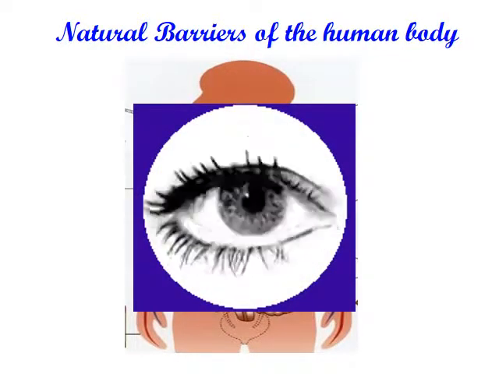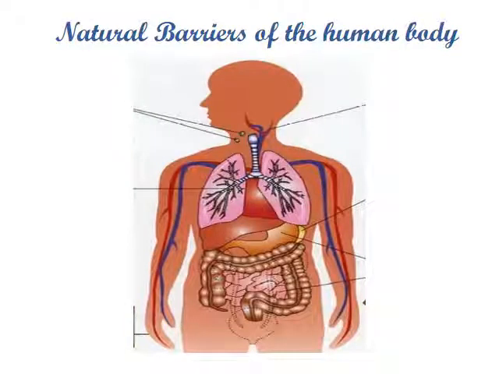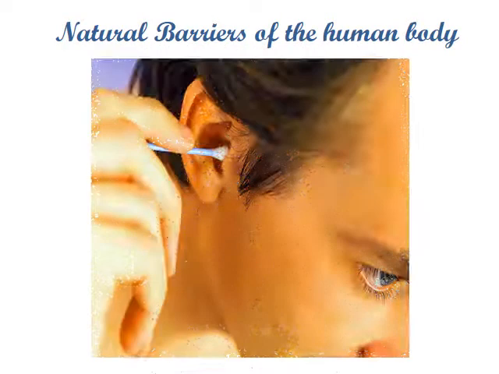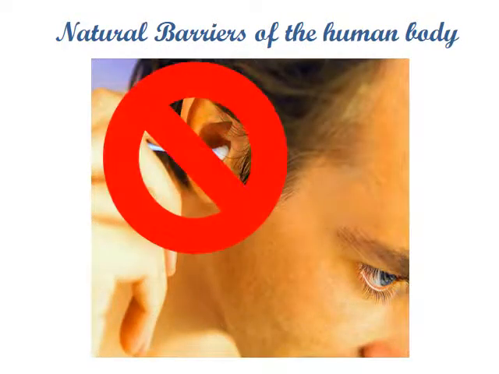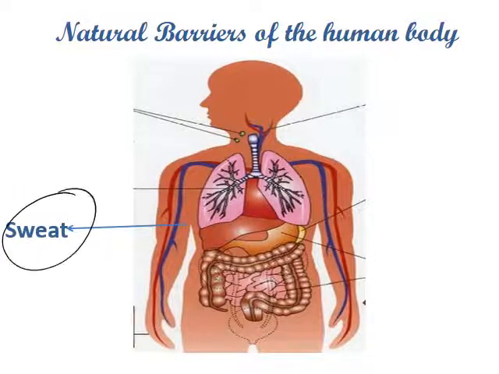The ears are also considered natural barriers, meaning the wax. We have the mouth, and we have the stomach. We have the sweat and the sweating glands, as I said before.